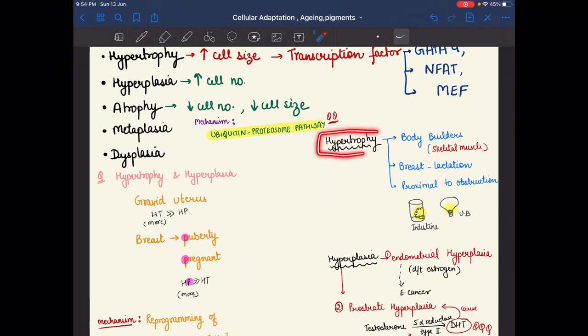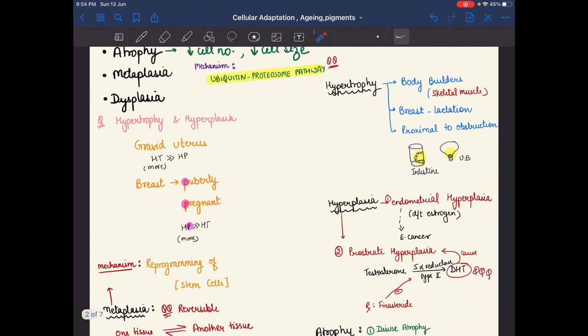In hypertrophy, the examples are bodybuilders, skeletal muscles. The cell size is increased, and basically the skeletal muscle size will increase. So hypertrophy examples are bodybuilders. And the breast, during the lactation period, the breast size will increase. And proximal to any kind of obstruction, suppose this is the urinary bladder, here is the stone, and the cell size here will increase. So the examples of hypertrophy are bodybuilders, breast during lactation, and proximal to any kind of obstruction.